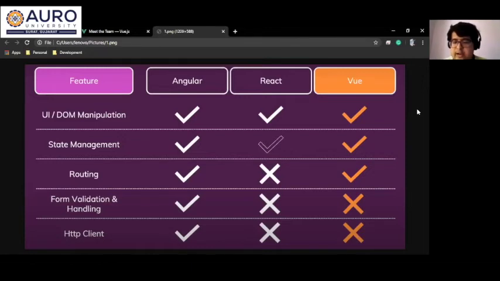Form validation and handling is only available in Angular, and the HTTP client for accessing the API is only available in Angular, but these features can also be included in React, we just need to include them from different packages.